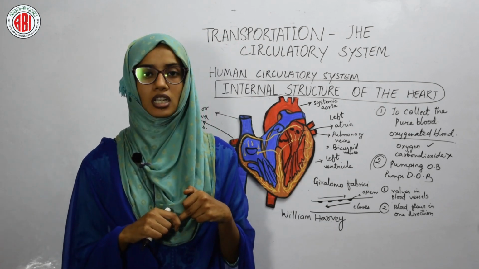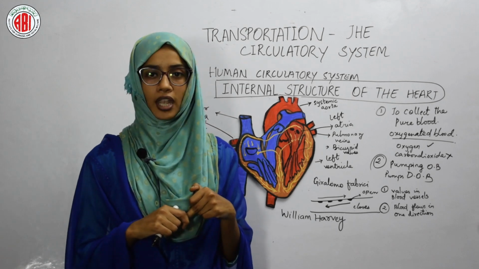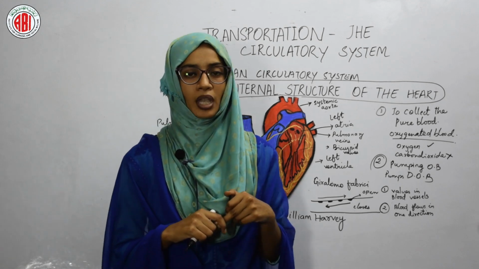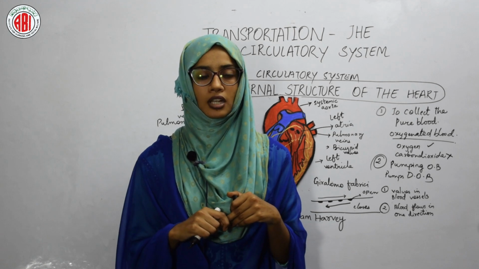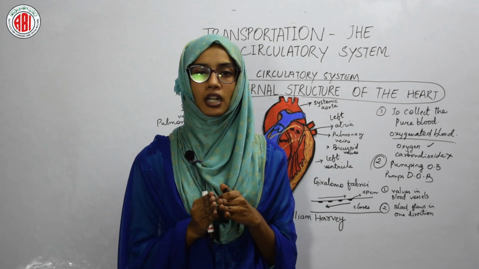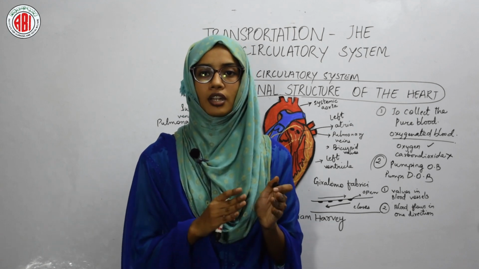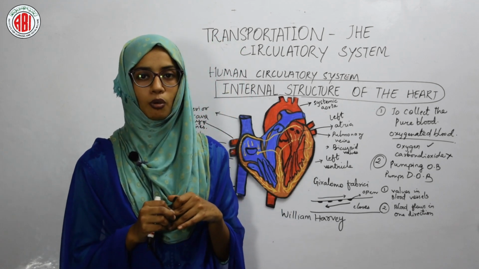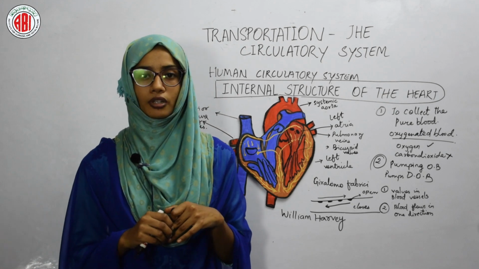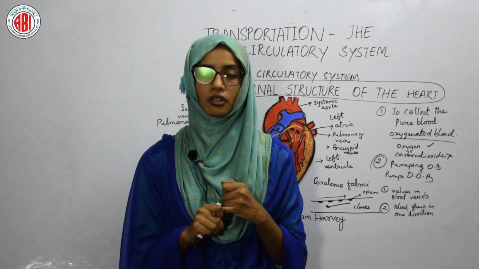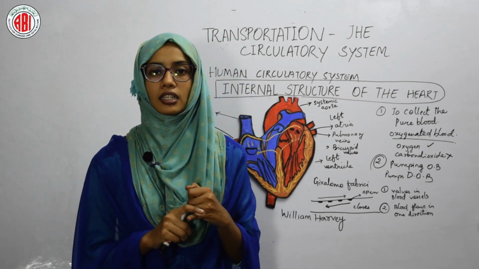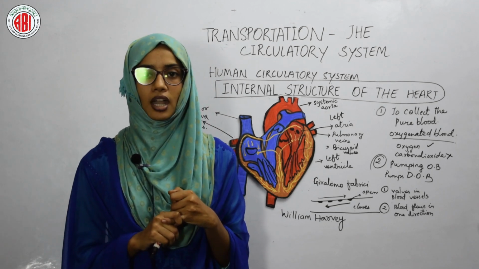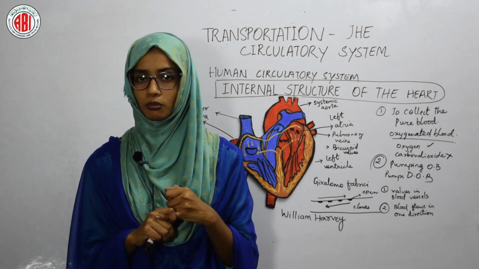In this experiment, he did not block the veins, but he blocked the arteries. By blocking the arteries, he observed that the blocking of the blood occurs towards one side of the heart, whereas on the other hand, the blood flows to the various other parts of the body. So by this, he concluded that the veins are responsible for carrying the blood towards the heart, and the arteries are responsible for carrying the blood to the various parts of the human body.